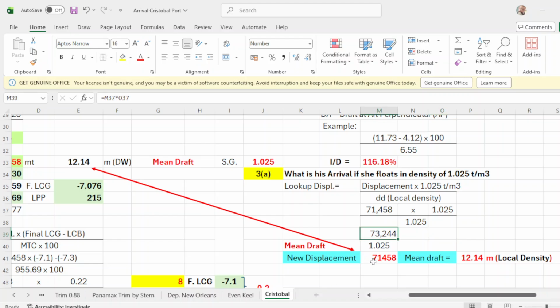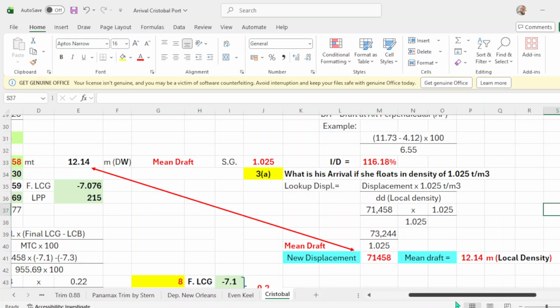Divide by your constant, and that will be 71458.